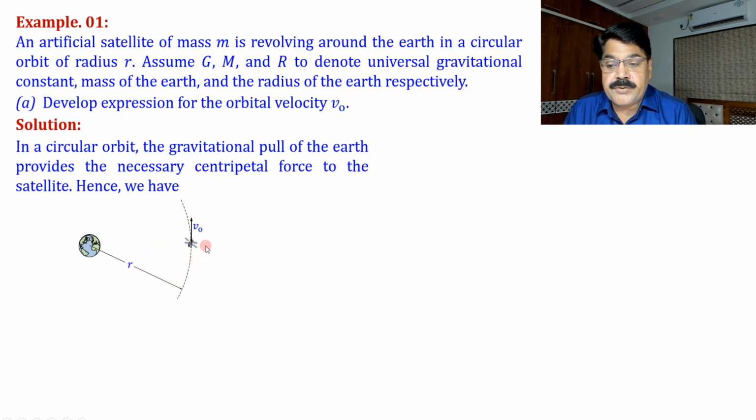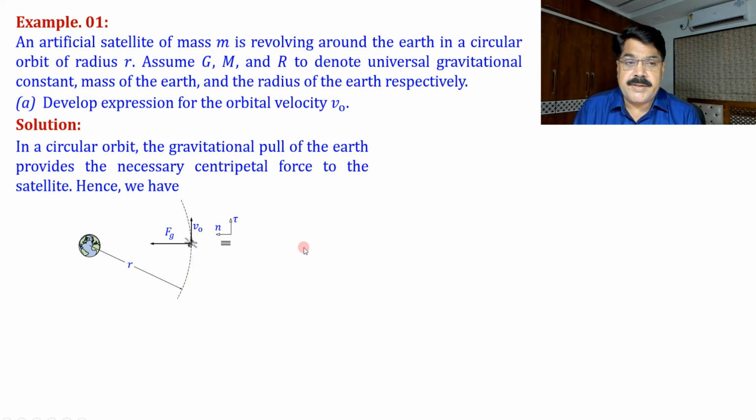We apply Newton's law. The only force acting on the satellite is the gravitational pull of the Earth, F subscript g. In circular motion we resolve all the forces and effective forces into tangential and normal components. Here there is no tangential force, so there is no tangential acceleration, only centripetal acceleration. For the satellite, if speed is v naught, the centripetal acceleration is v naught square by r, so by Newton's law, Fg is equal to m v naught square by r.